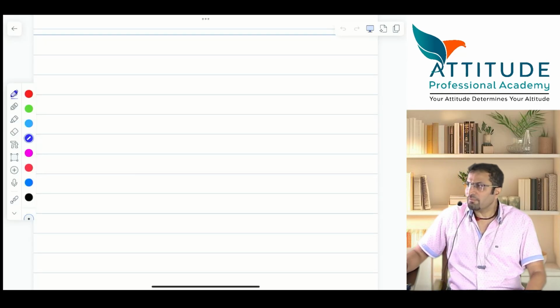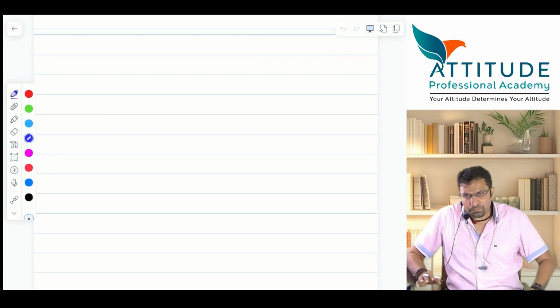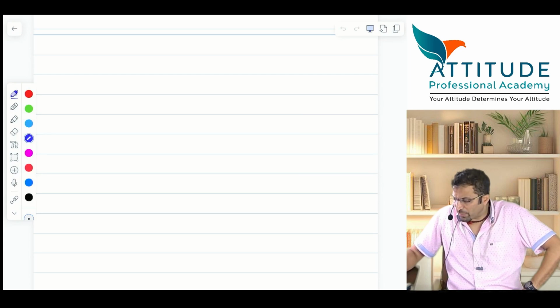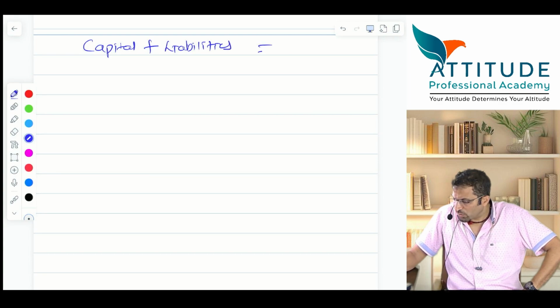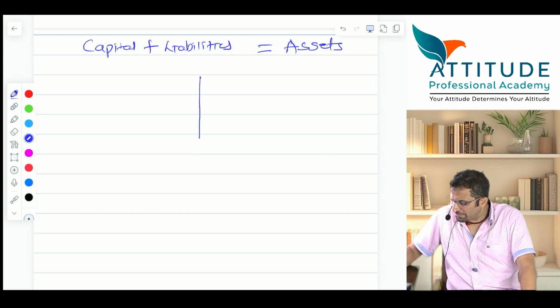Guys, today we'll be taking a simple concept which is actually not new. You already know it. It is known as the accounting equation. What equation? Always remember this: capital plus liabilities is always equal to assets. Is that clear?